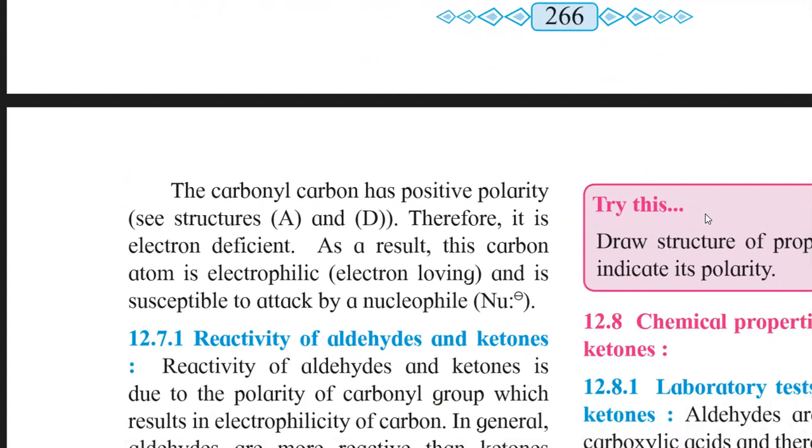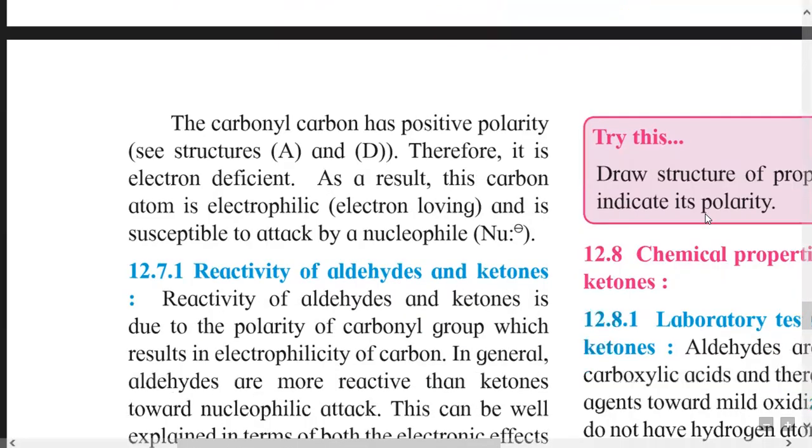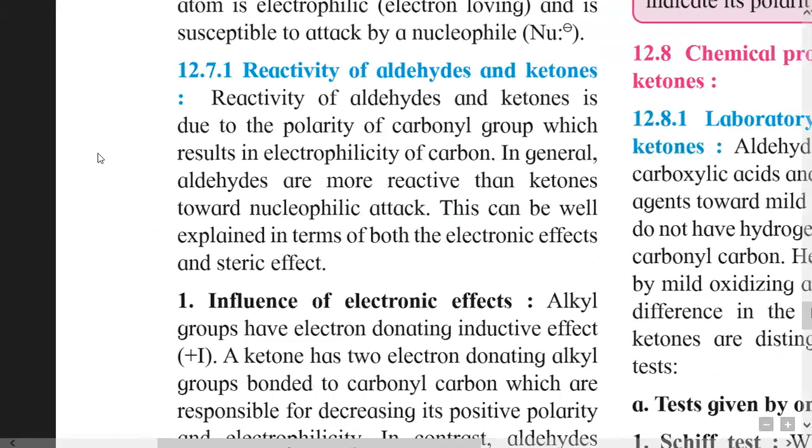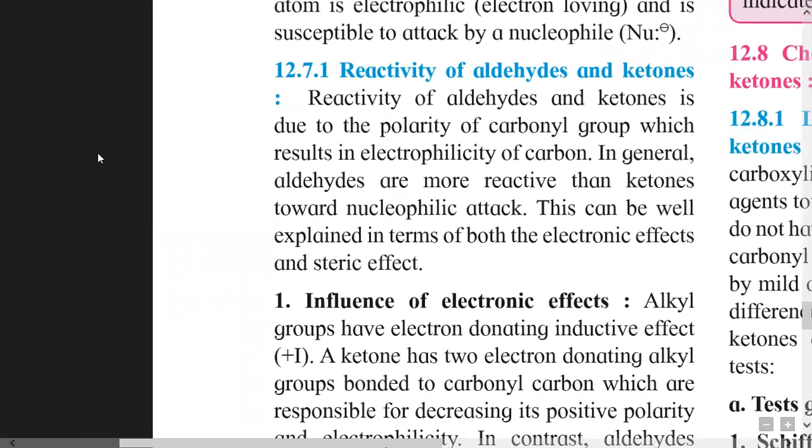The carbon of the carbonyl group has positive polarity, as we just studied in structures A and D. Therefore, it is electron deficient. Therefore, the carbon atom is electrophilic and it is susceptible to attack by a nucleophile, that is, a negatively charged species. This is possible for the carbonyl group.